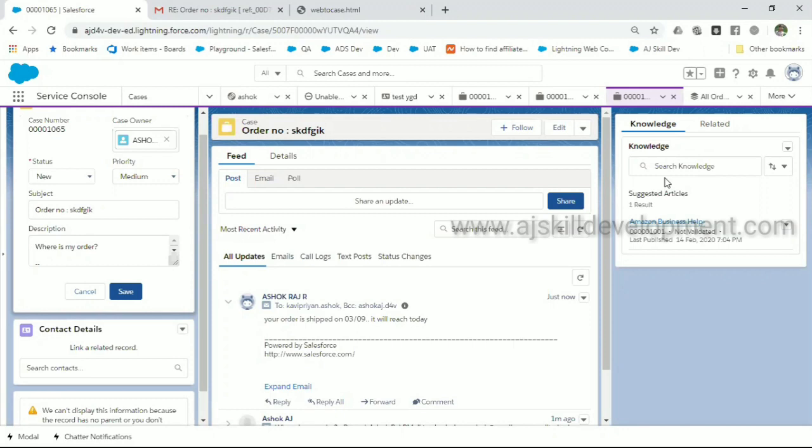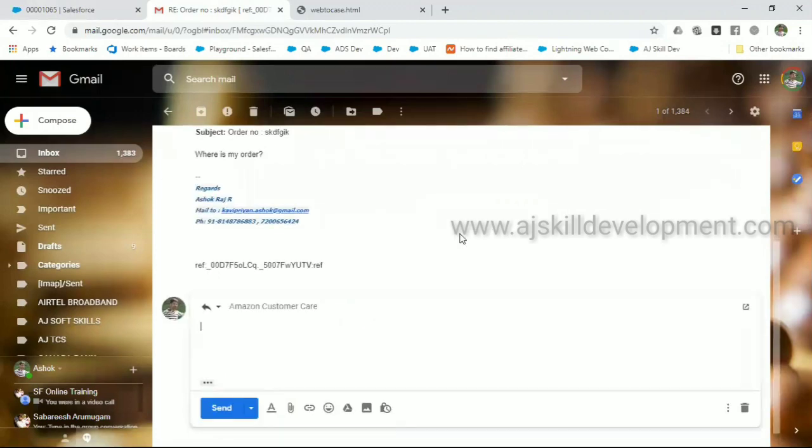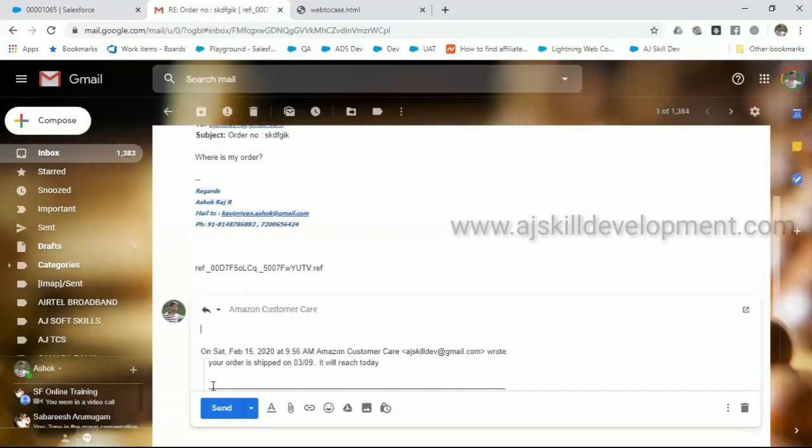No. For example, you reply to this question, and by mistake, when he is replying to the same email, unfortunately he deleted the subject or the reference ID, which is in the subject. So he is deleting it in the subject field and keeping whatever he wants. See, this is the email I have received. I'm replying to this email, but what I'm doing is deleting that subject.